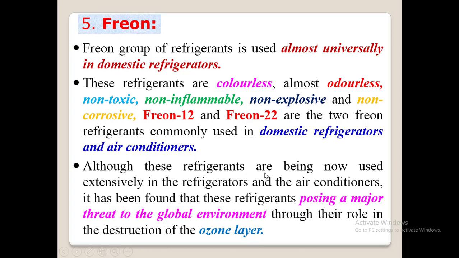Although these refrigerants are now used extensively in refrigerators and air conditioners, it has been found that they pose a major threat to the global environment through their role in the destruction of the ozone layer. You all know about the depletion of the ozone layer. Freon 12 and Freon 22 are posing a major threat to the global environment, because if you use them, they are a reason for the destruction of the ozone layer. So that is one of the disadvantages of the Freon group of refrigerants.